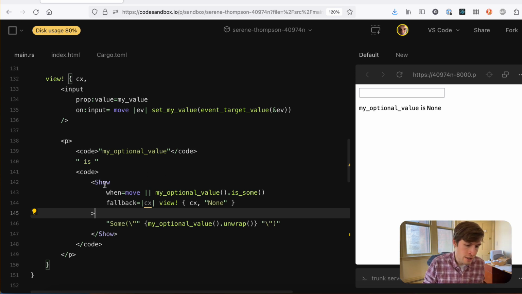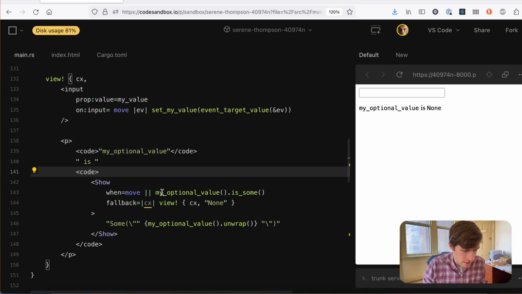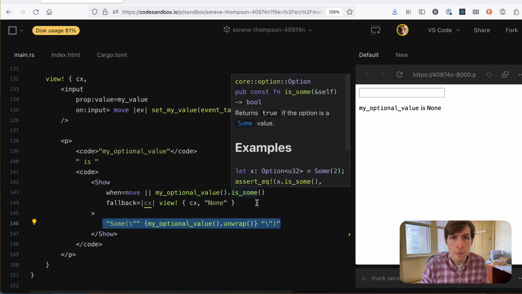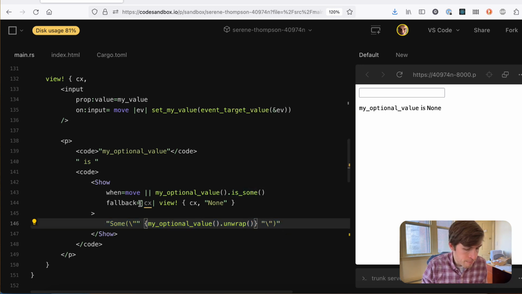But basically, it's similar to what works in Solid.js. It says show when equals my optional value dot is some. So in other words, you say I only want to show the children of this thing, I only want to show this body when my optional value is some, not when it's none. Great. And as a fallback, I want to show the text none. So if this condition is false, you show none. If this condition is true, you show some, and then my optional value dot unwrap.